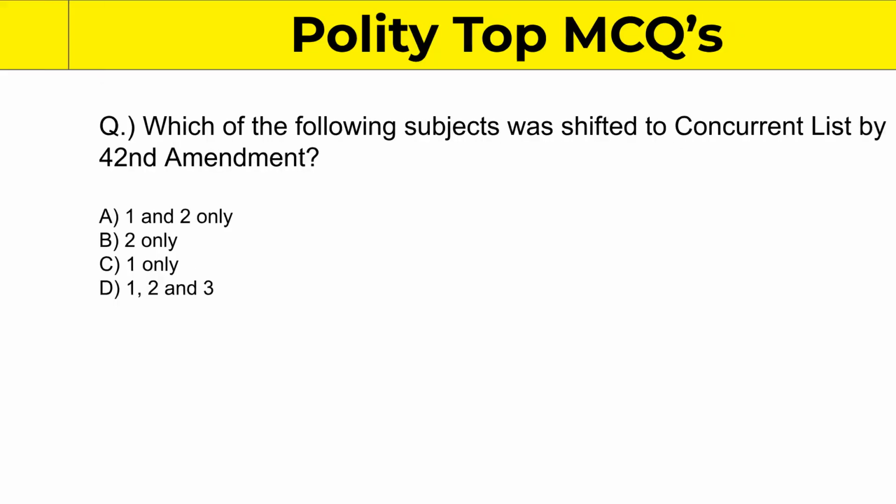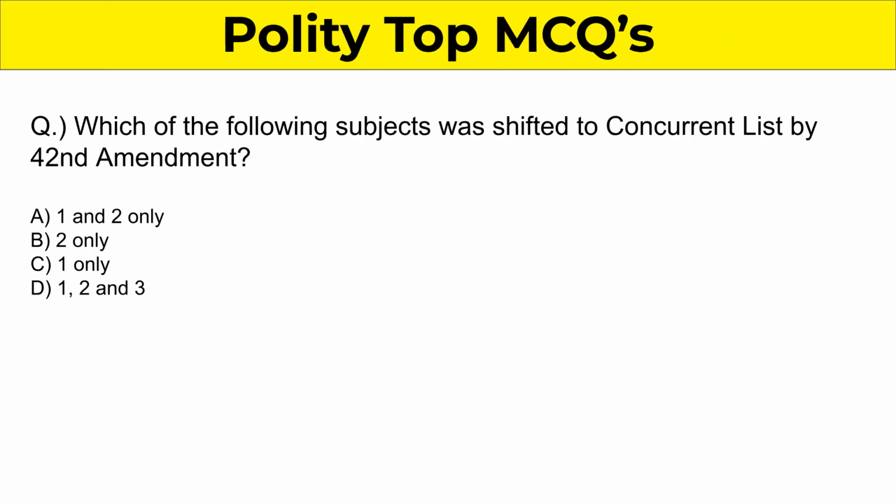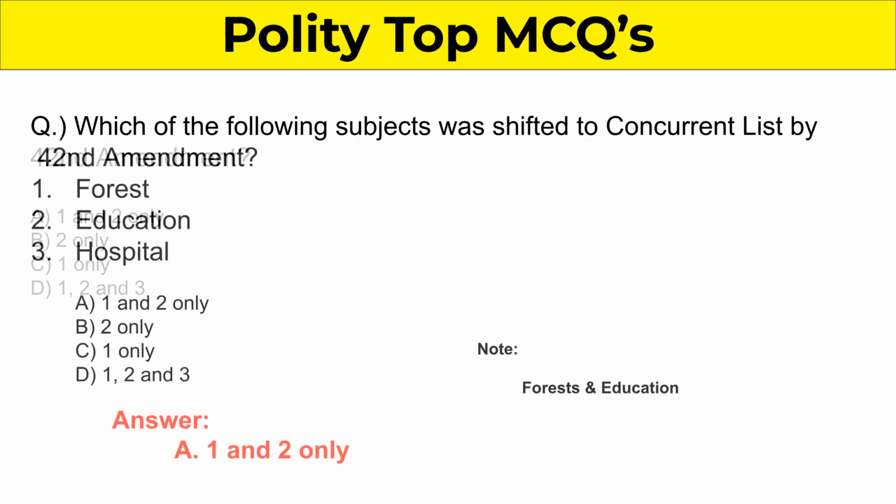Question 12. Which subjects were shifted to the concurrent list by the 42nd Amendment? The correct answer is the first and second subjects were shifted to the concurrent list.